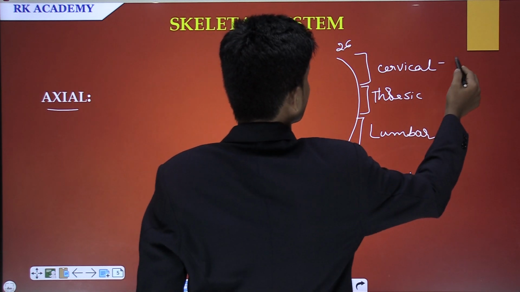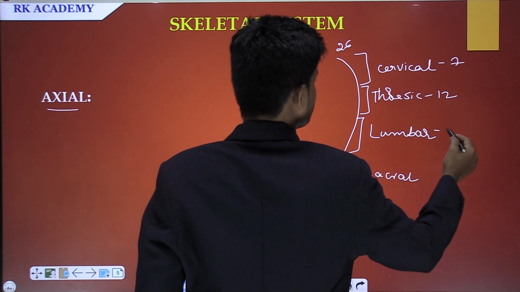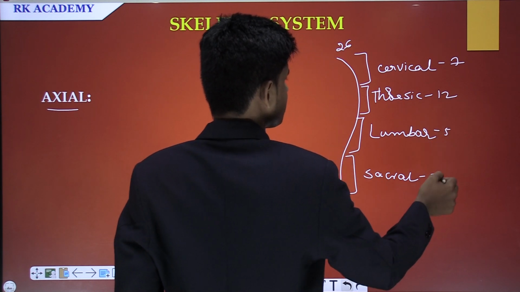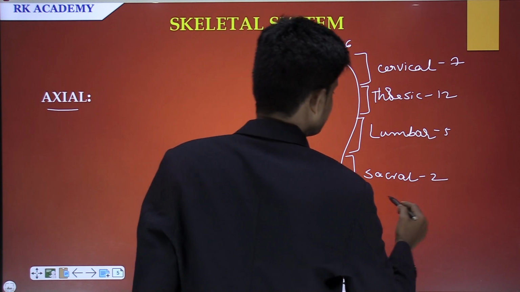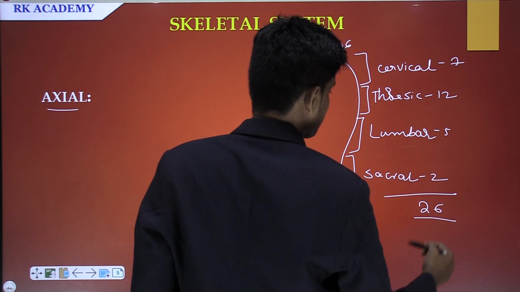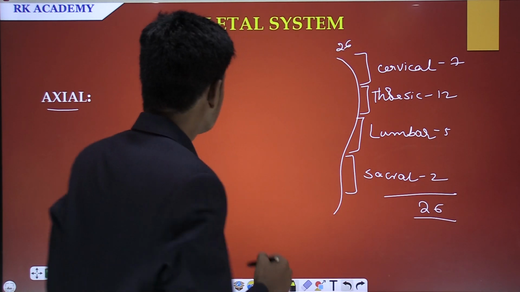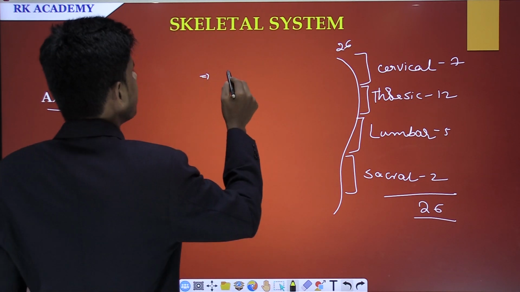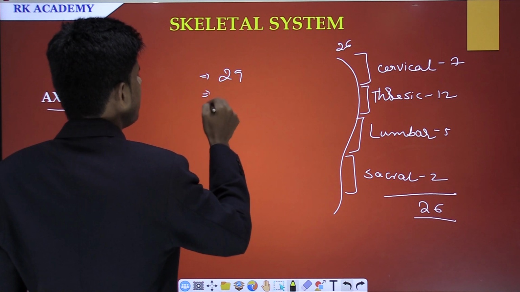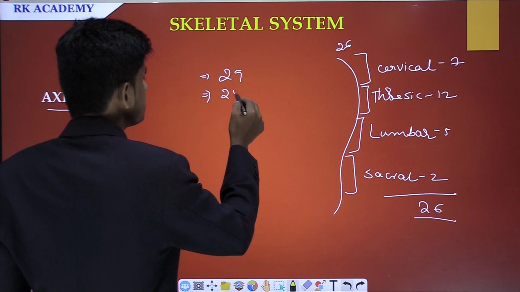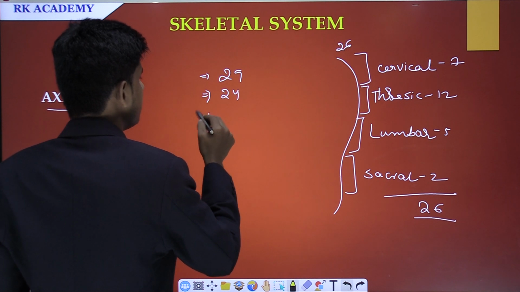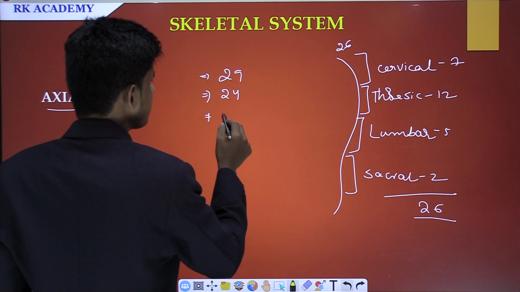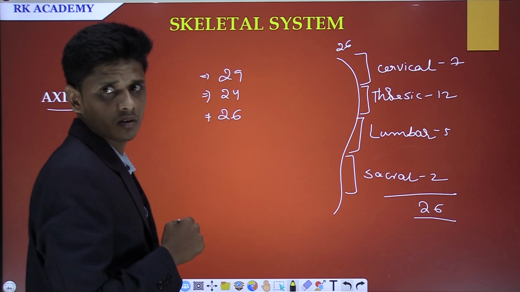Here we notice 7 bones, here 12, then 5, and then 2. Let us calculate: 12 plus 5 is 17, plus 7 is 24, plus 2 is 26. So there are 26 bones in the vertebral column. Just calculate the bones I have explained: there are 29 bones in the head, and in the vertebral column, 26.